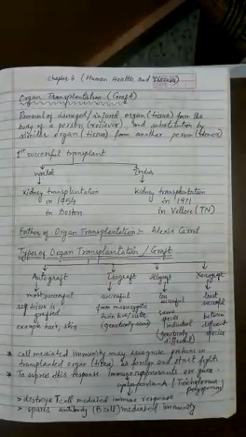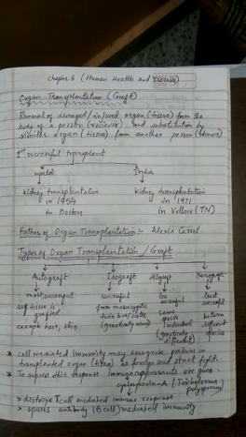Now the third type of grafts possible are the allografts. Allografts are less successful compared to the autograft and isograft. The reason is that they are taken from the same species but a different individual, and that means there is going to be a genetic difference between the organ taken and the person who is receiving it.